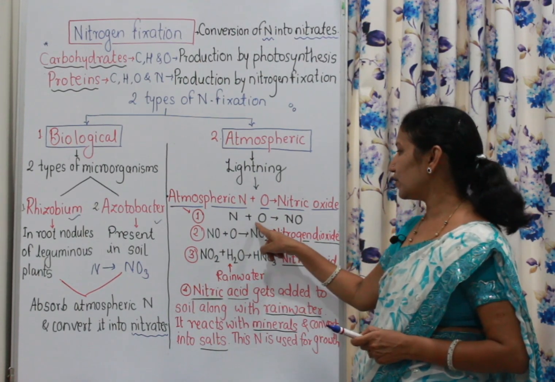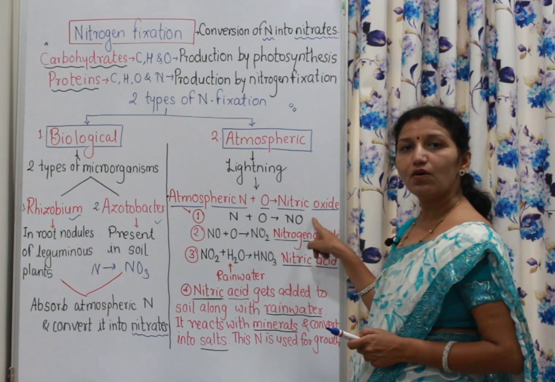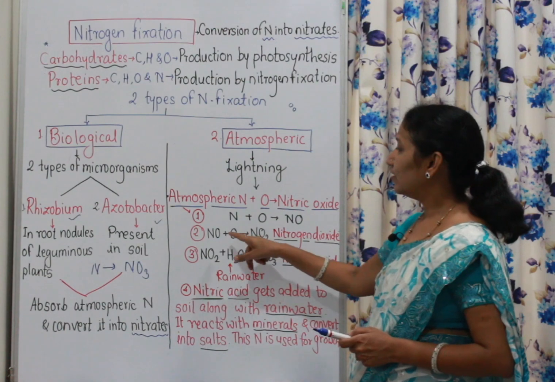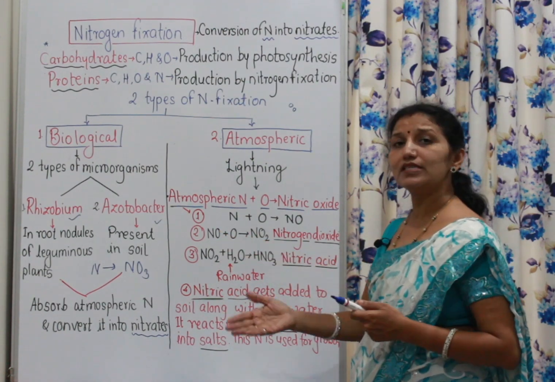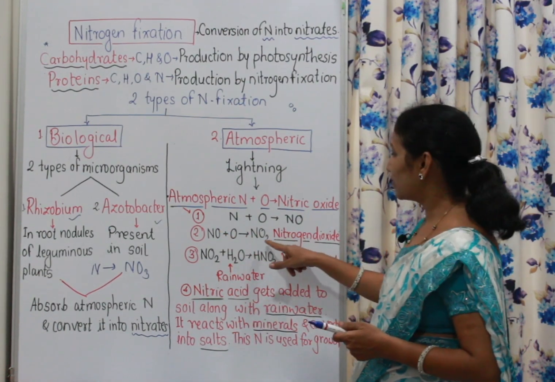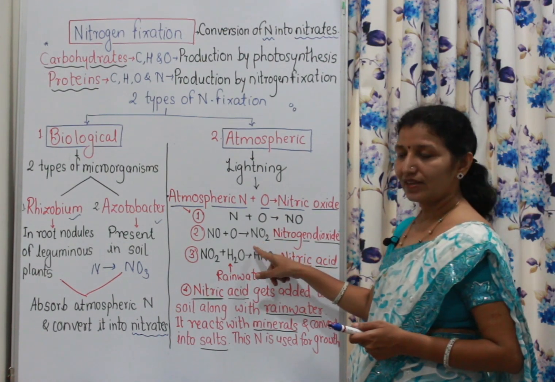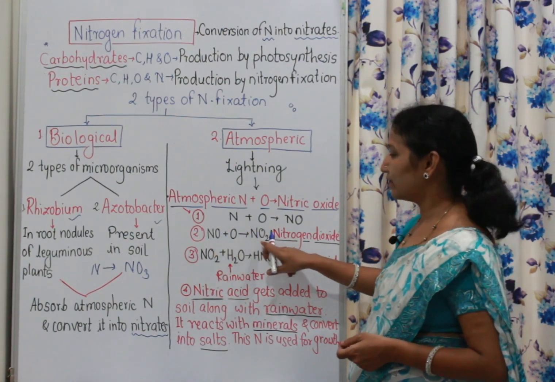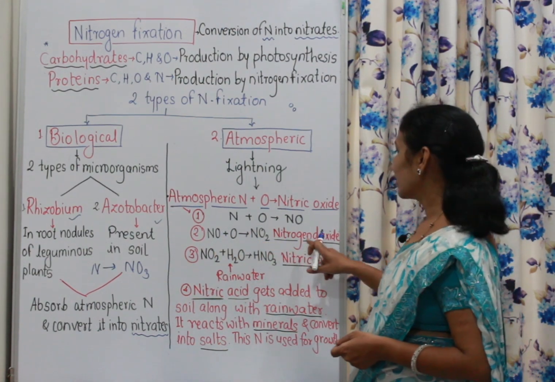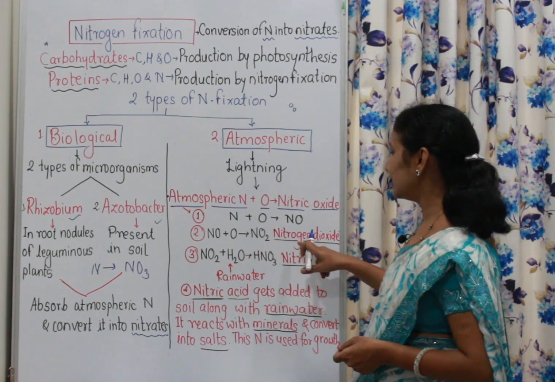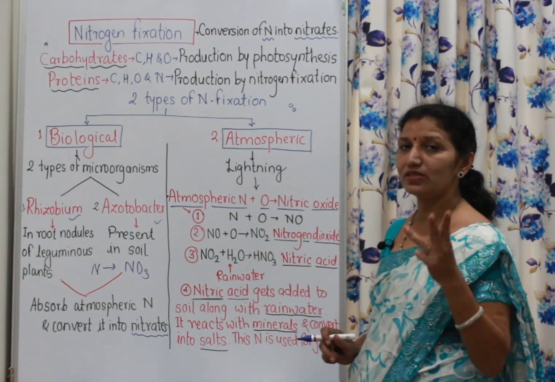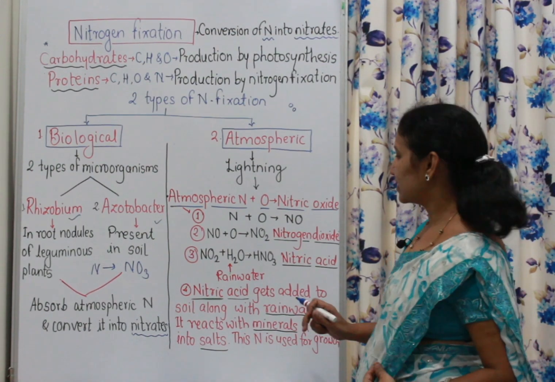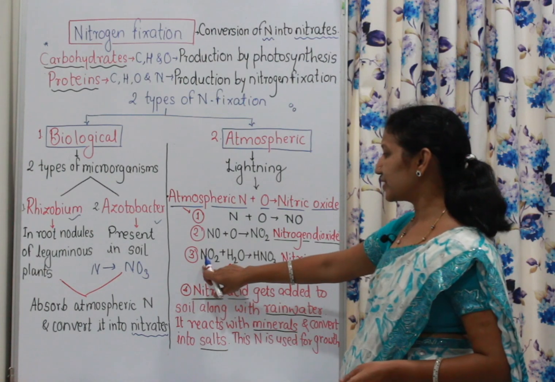N plus O will give NO. This is nitric oxide. Now this NO again combines with oxygen and there is formation of NO2. NO plus O will form NO2. And this NO2 is nitrogen dioxide, because it contains two atoms of oxygen.